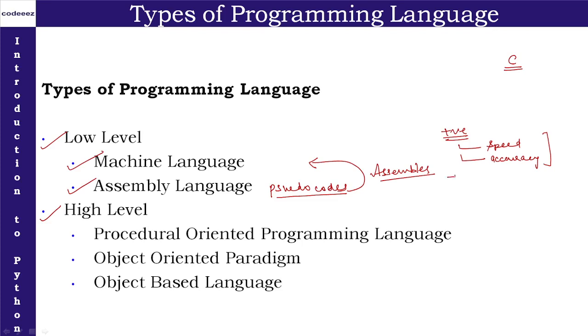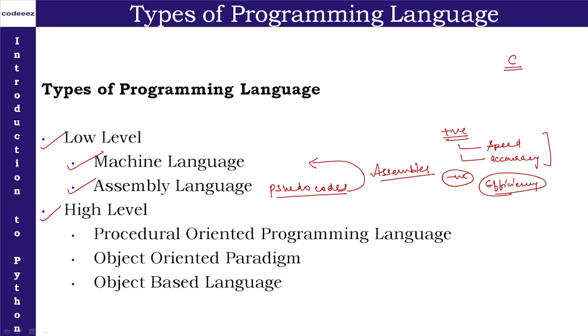But when we talk about the demerit, the negative point of low level language is that the efficiency of the programmer is decreased. Why is it decreased? Because the programmer is supposed to give the instructions in machine understandable format, meaning in machine language. The programmer has to learn the machine language first, and then write the code in the machine format so that the computer understands it and does the task. So it is very complicated for the programmer to write code in machine language and assembly language.